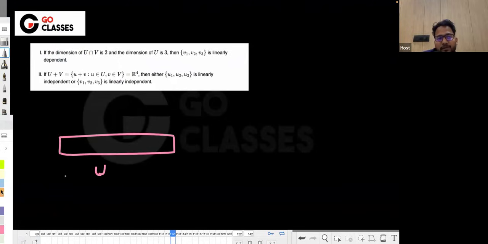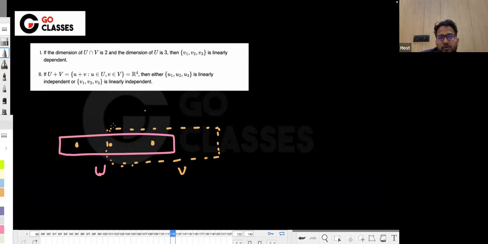See, they are saying that if the dimension of U is 3, so suppose this subspace is U. Dimension 3 means it has three linearly independent vectors, and U intersection V has dimension 2. Which means V must be something like this. Wherever V is, it must have two vectors coinciding with U.